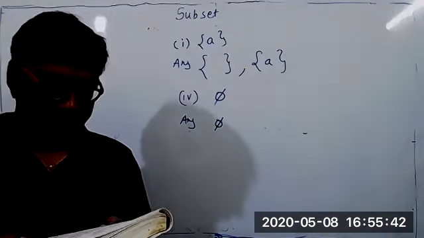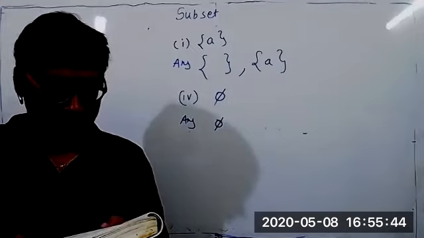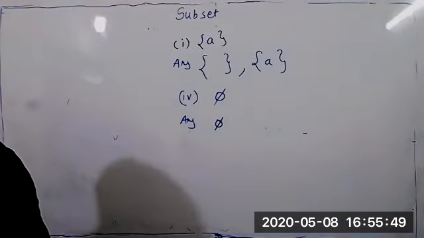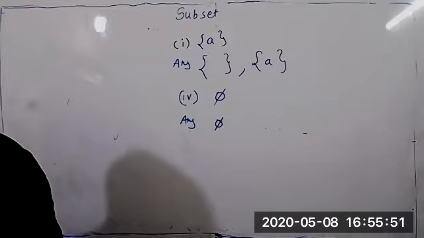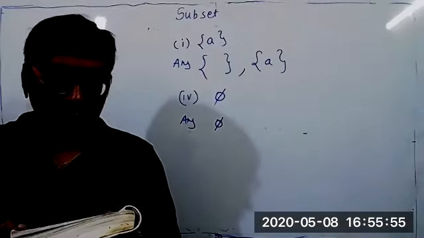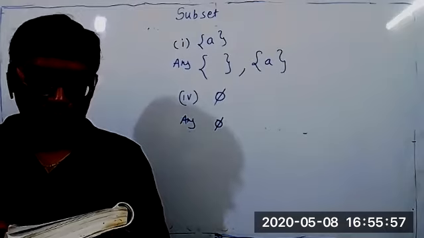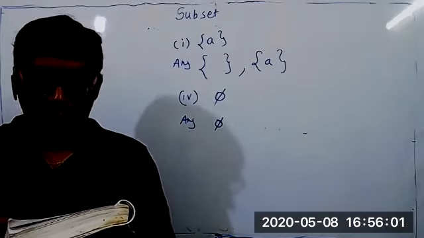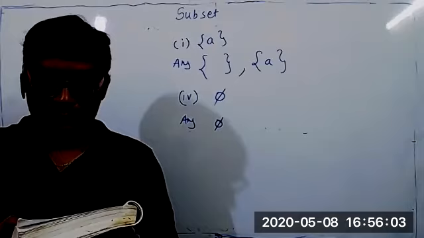No, sir. Have you copied from the board? Yes, sir. Coming to the fifth part, read silently. How many elements has the power set of A? You know, P of A is the power set of A, if A is equal to null set.